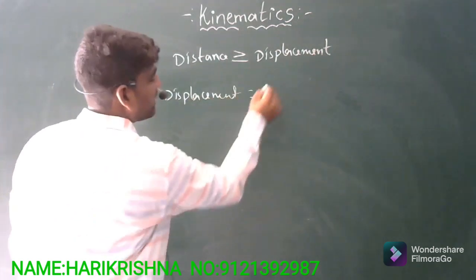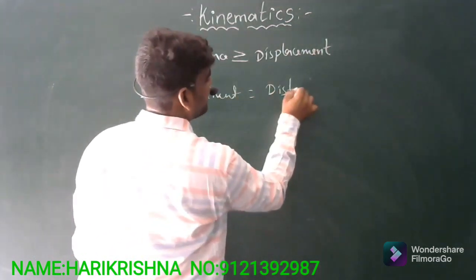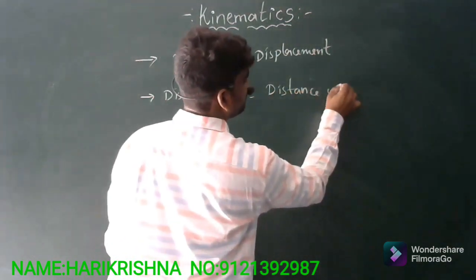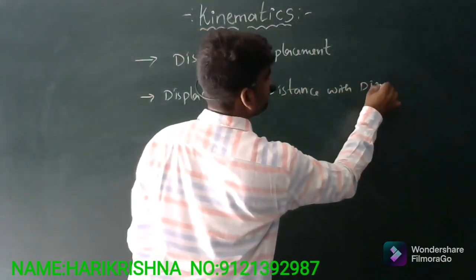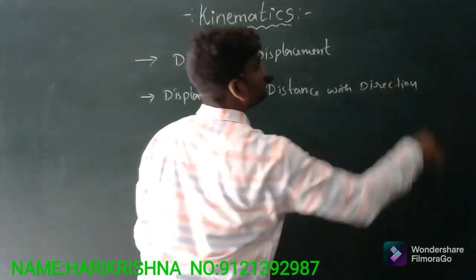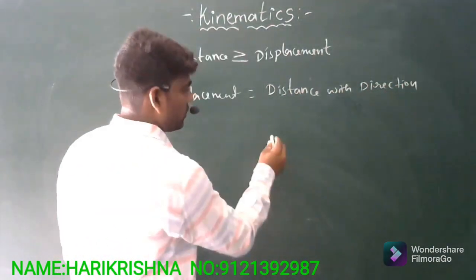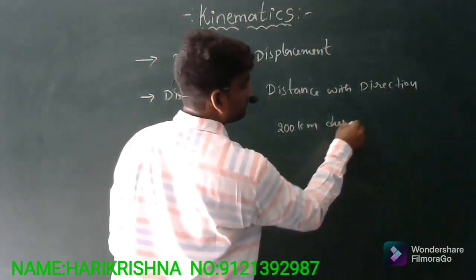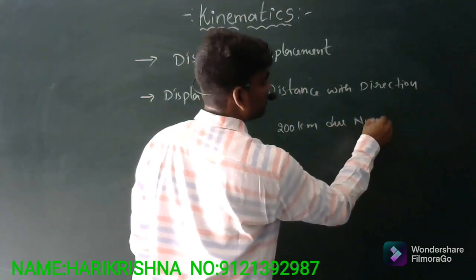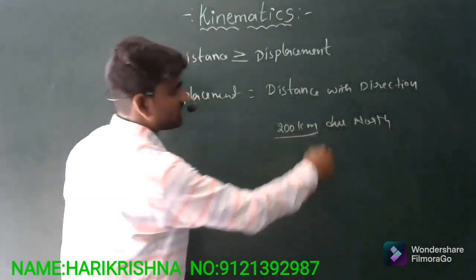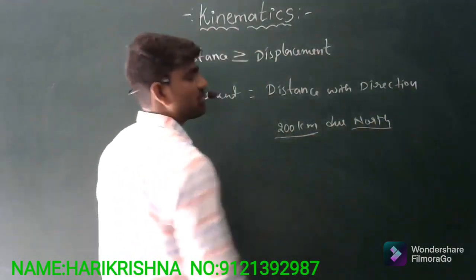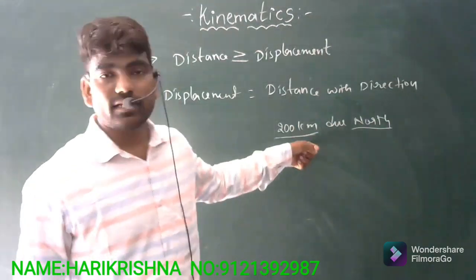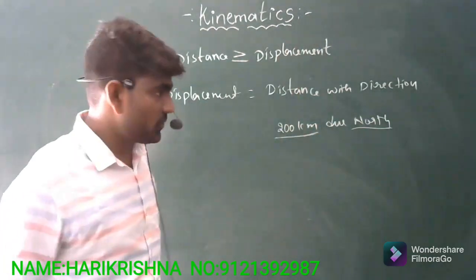Now, displacement is nothing but, shall I write, distance with a specified direction? Distance with a direction. Suppose 200 kilometers due north. So here 200 kilometers is the magnitude and north is the specified direction. So this we can consider as a displacement.